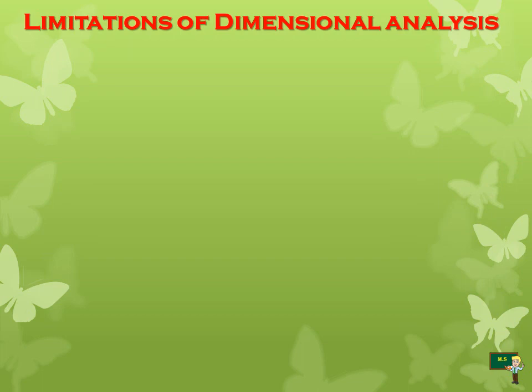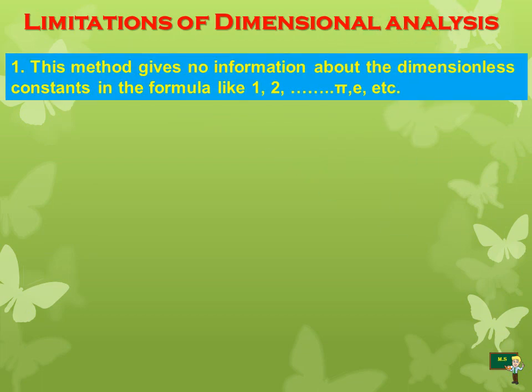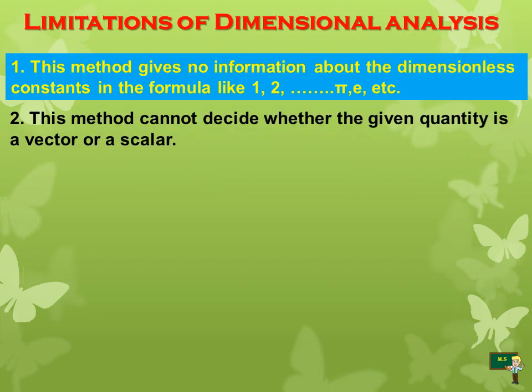Now let's move to the limitations of dimensional analysis. First one, this method gives no information about the dimensionless constants in the formula, that means 1, 2, pi, e, etc. Second one, this method cannot decide whether the given quantity is scalar or vector.